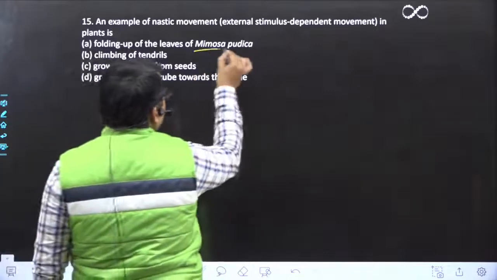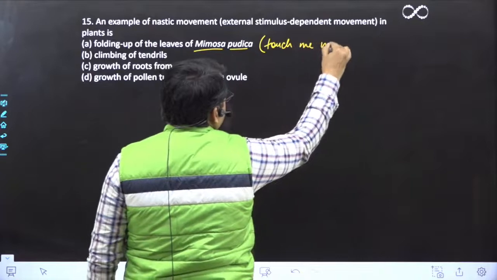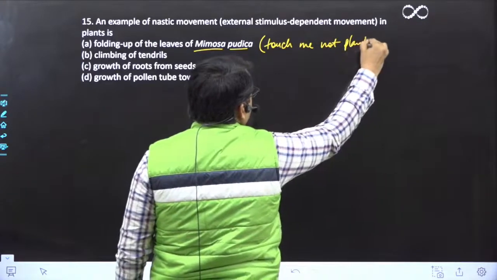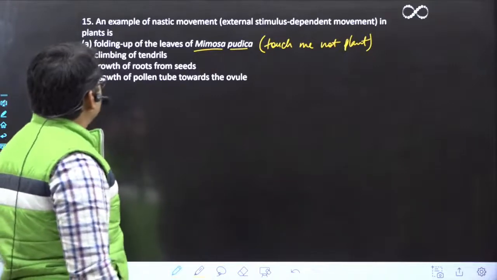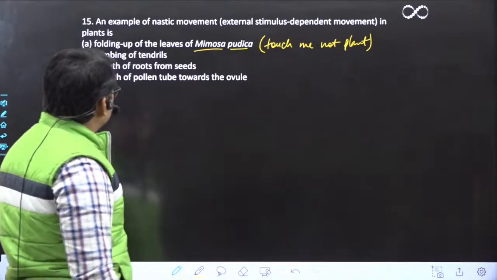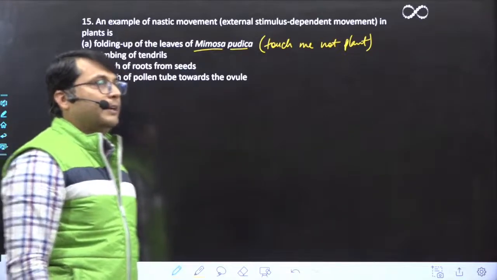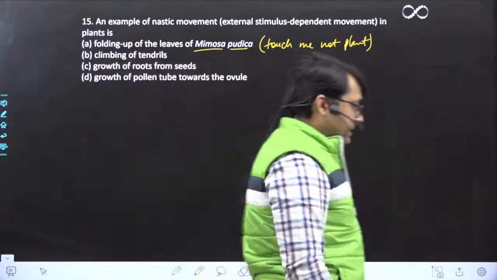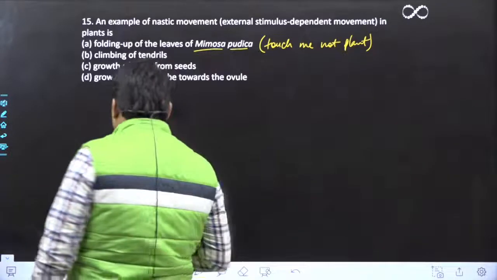Mimosa pudica, इसको हम लोग commonly बोलते हैं touch me not plant. है ना? It is touch me not plant. B is climbing of tendrils, growth of roots from seeds, and option D is growth of pollen tube towards the ovule, right? Okay, Akhil, Agrim, they are saying option A, that is folding up of leaves of Mimosa pudica.